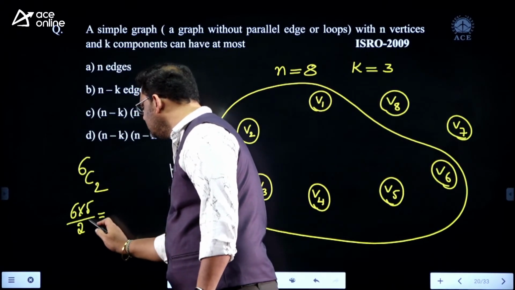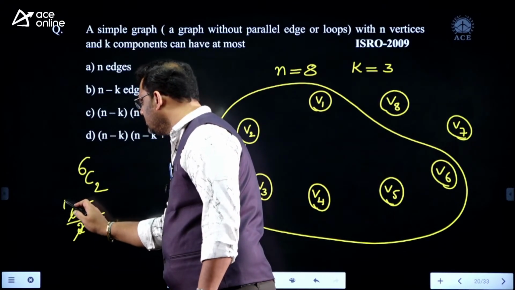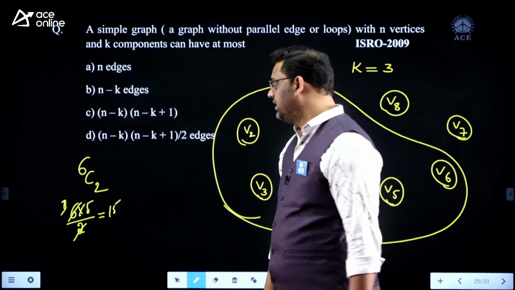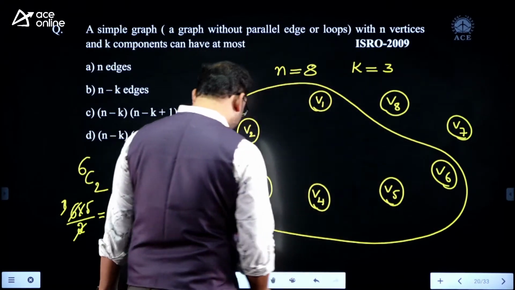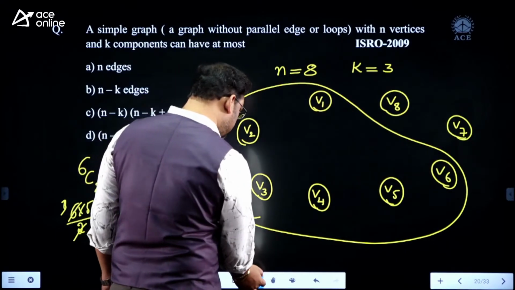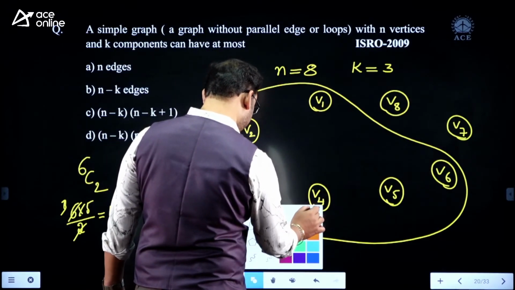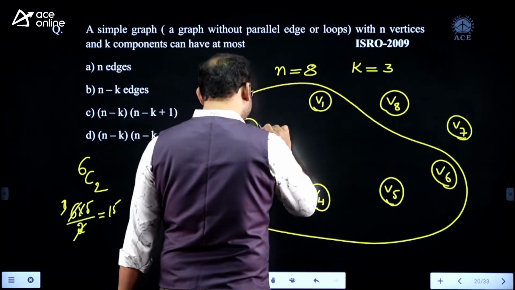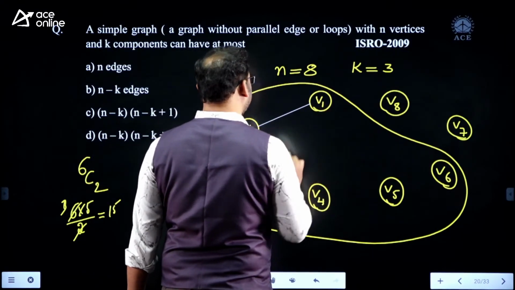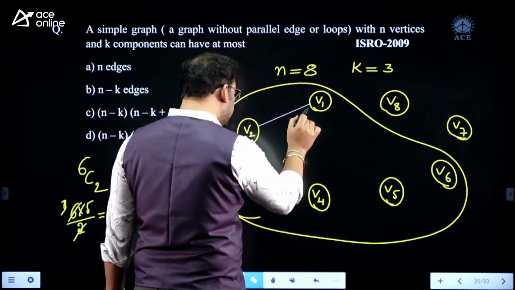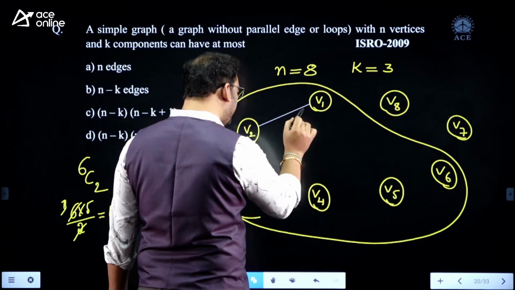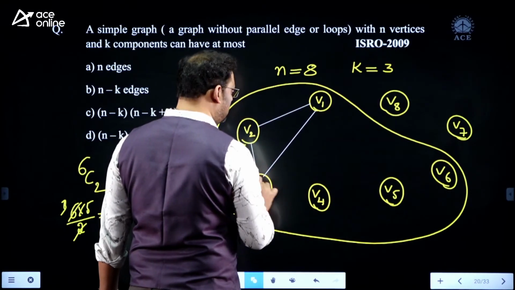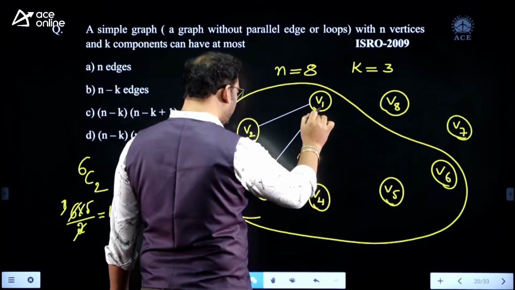Some 15 edges, three times here, some 15 edges I can prepare. Let me see whether it is really true or not. Let me check. First edge and second edge. If I really require the help of the next vertex, then only I can take the second edge, third edge. Now let me take the fourth edge.